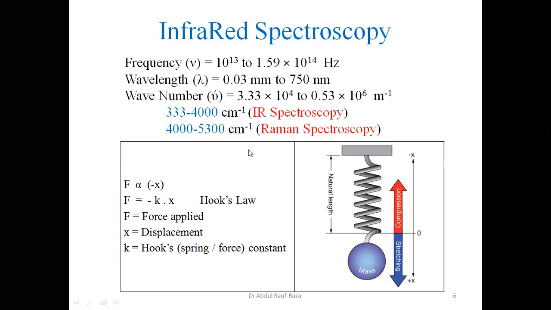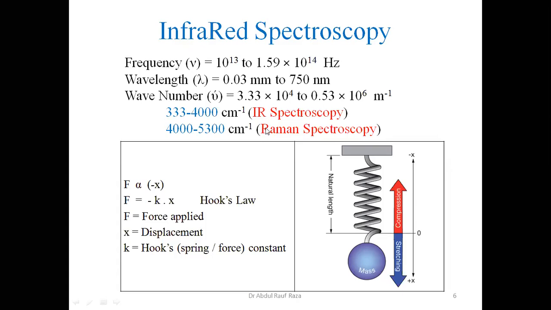So now what is an IR spectrum? We are not going to discuss Raman spectroscopy because it is not from a structure elucidation perspective. It doesn't have big applications in organic chemistry, so that's why we are not discussing it in this course. But we shall discuss IR spectroscopy, which gives us very good information about the functional groups.